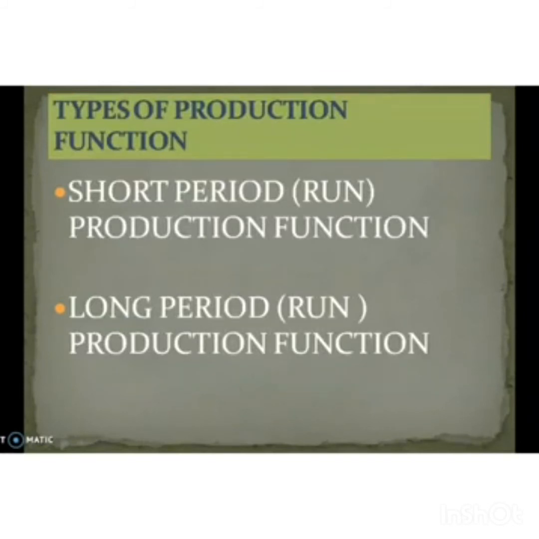Types of production function. What are the types of production function? On the basis of time dimension or time period, the production function can be divided into short period or short run production function and long period or long run production function. According to the time period, production functions are divided into short period production function and long period production function.